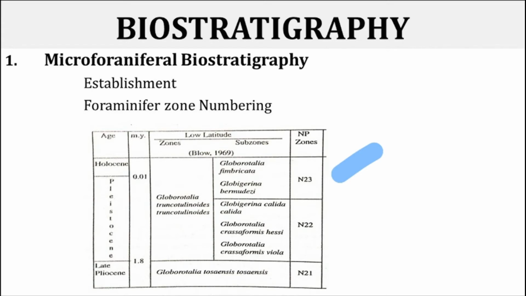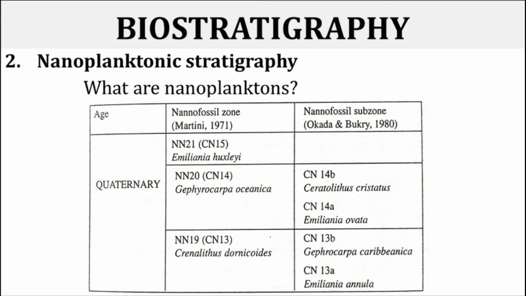Then next stratigraphy, that is the nanoplanktonic stratigraphy. Nanoplanktons are microscopic calcite skeletal elements produced by the unicellular marine phytoplanktons and that thrive in tropical and subtropical conditions. So they are very useful microfossils for biozonation and correlation of marine sediments.